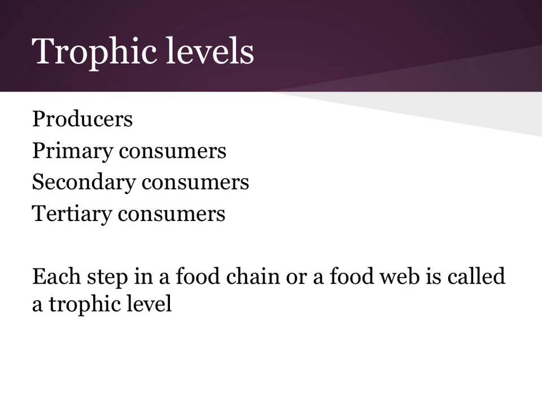Trophic levels are things we are going to talk about when we're talking about food webs, food chains, everything interacting in an ecosystem. So these are going to start at the bottom and go up. Producers are going to be the ones at the bottom, and then we have what are called primary consumers, and then secondary and tertiary. It really doesn't go far past tertiary for a reason that we're going to explain in a little bit.